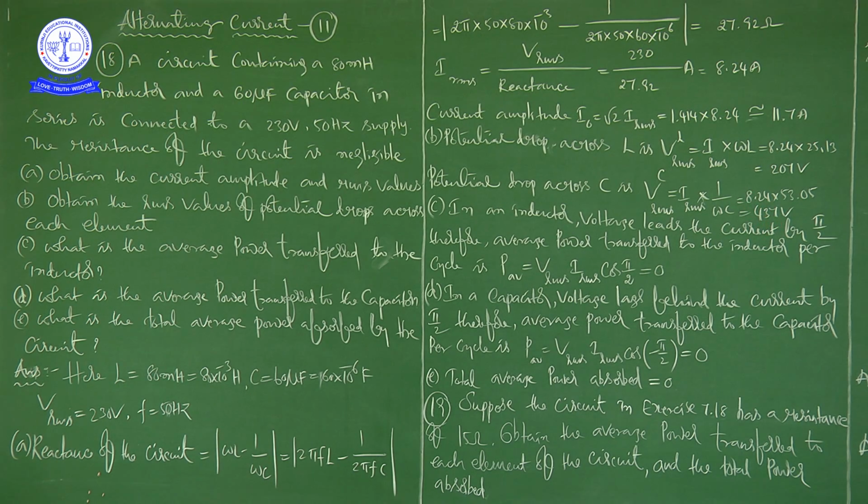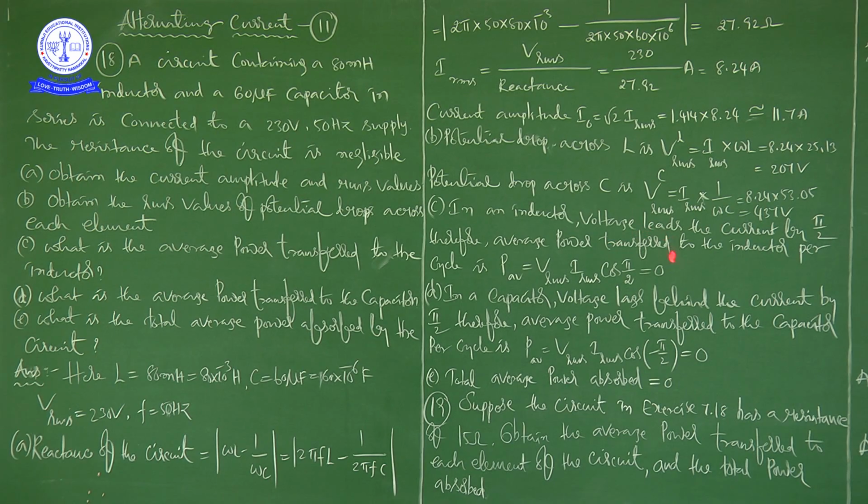Next, C. What is the average power transfer to the inductor? Generally, the power formula you know is V I cos phi, so V RMS I RMS cos phi. If you observe carefully, in an inductor, voltage leads the current by pi by 2.